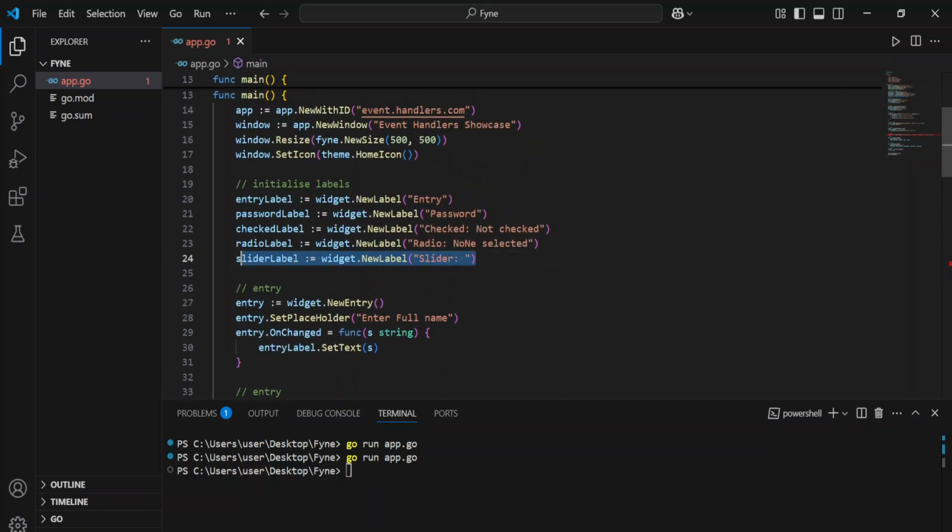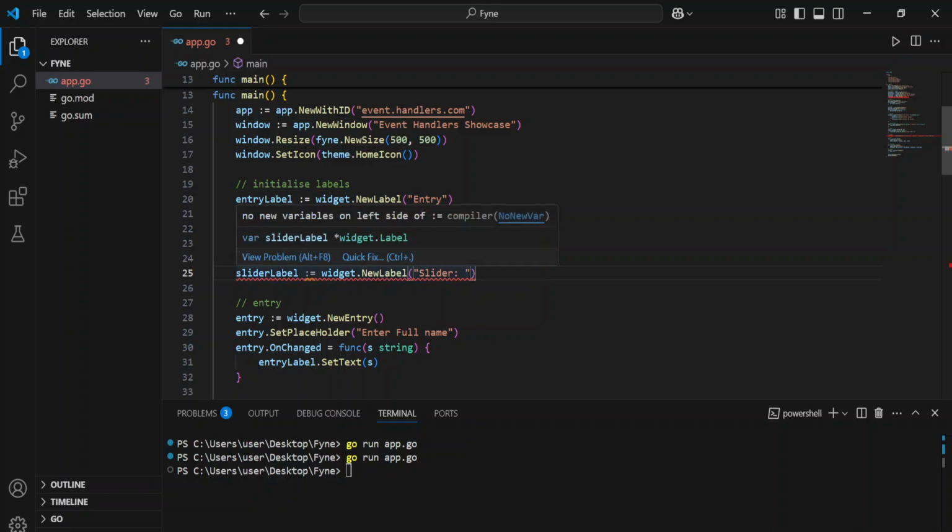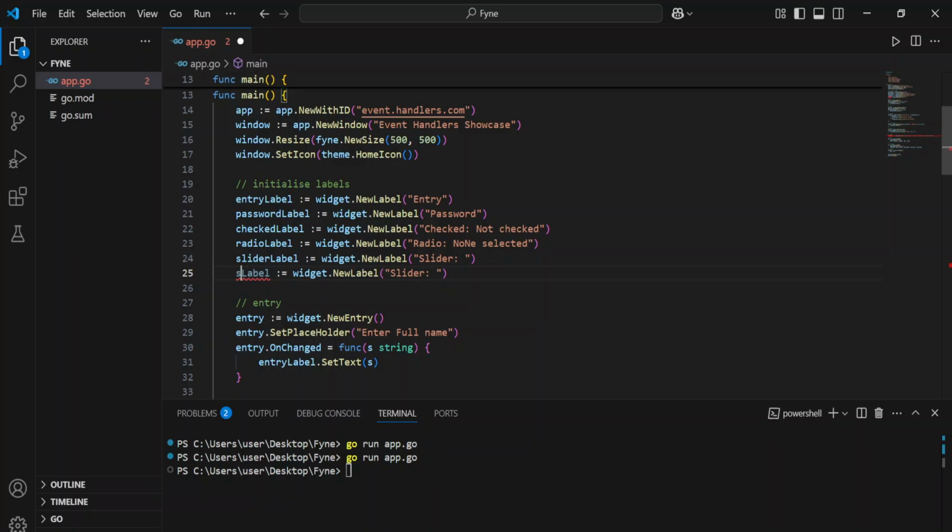So apart from the slider here, we can come and copy that. And then after copying that, we can say maybe select label. And then we can say selected.